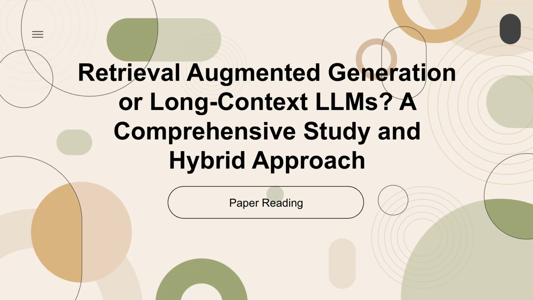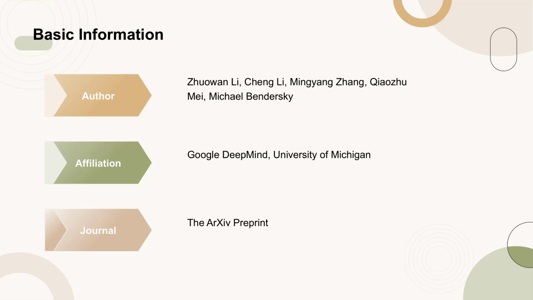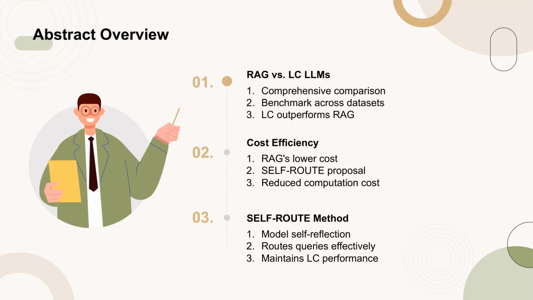Today's paper is titled, Retrieval Augmented Generation or Long Context LLMs? A Comprehensive Study and Hybrid Approach. This paper was published on the arXiv preprint by Zhuowan Li and colleagues from Google DeepMind and the University of Michigan. In this study, we compare Retrieval Augmented Generation, RAG, with long context, LC, large language models, LLMs, like Gemini-1.5